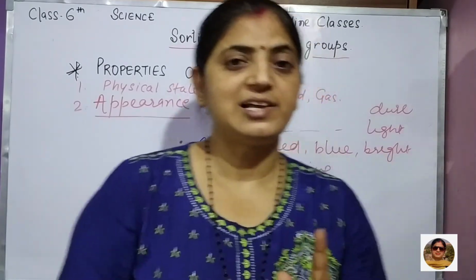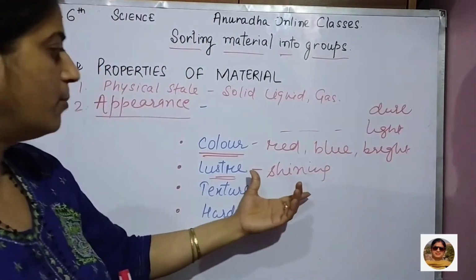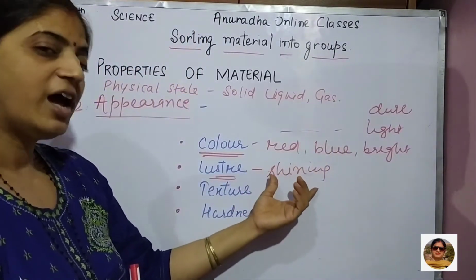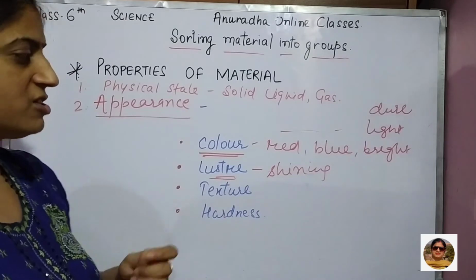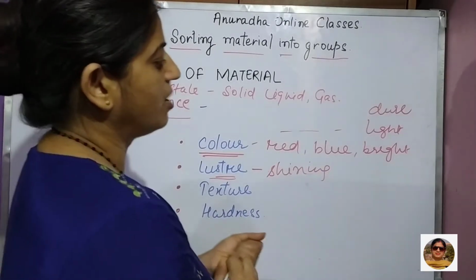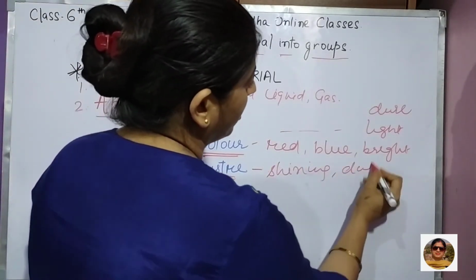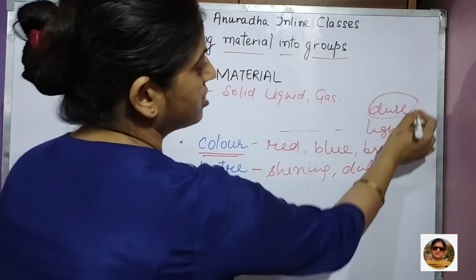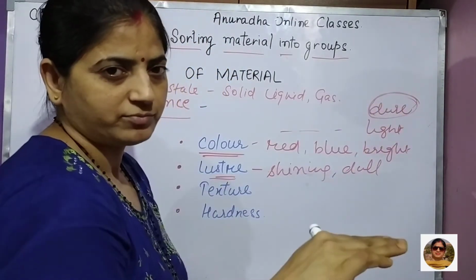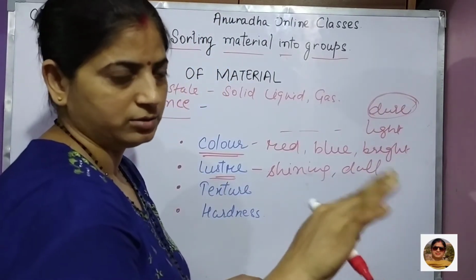So what is luster? Is shiny appearance. So some objects are having a shiny appearance, and some are dull. Right, here dull, I have written what? Dull color. Okay, dim color, that.